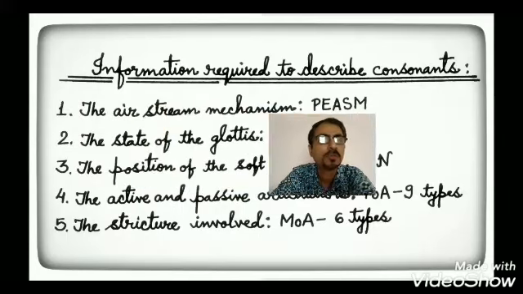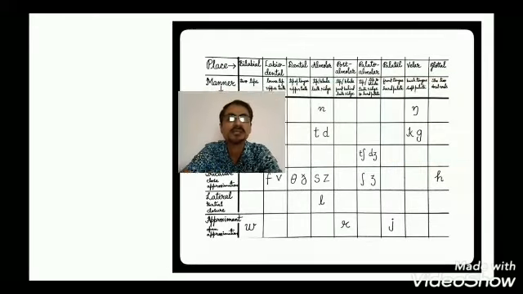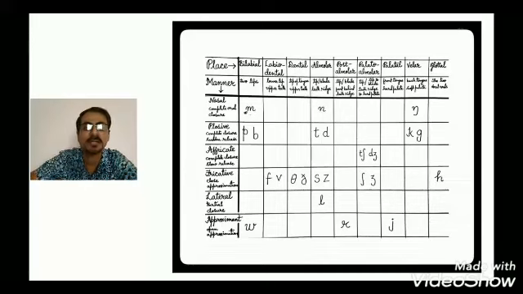For answering that question, you will require all these five pieces of information. If you understand and learn this table by heart, so that you can draw this table, then you will not need to learn a lot of things. You will automatically be able to produce the description and classification of consonant sounds.